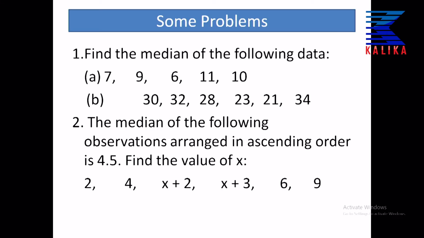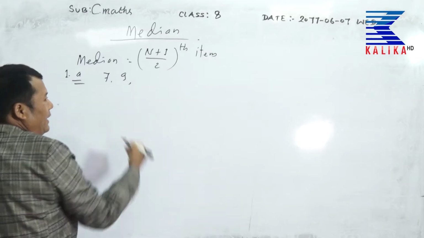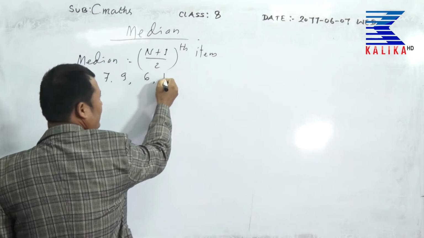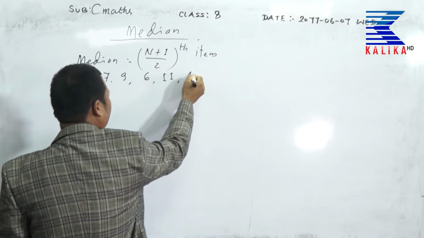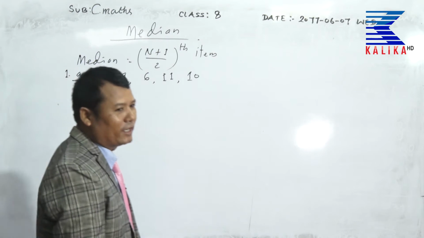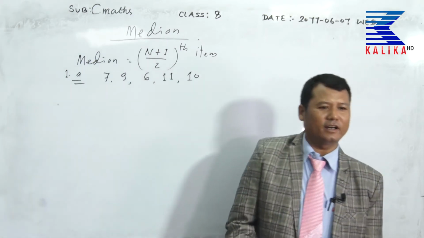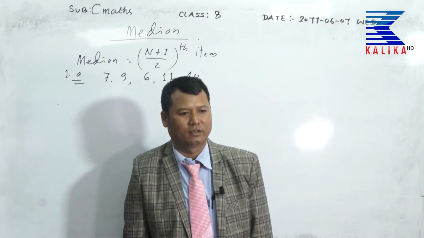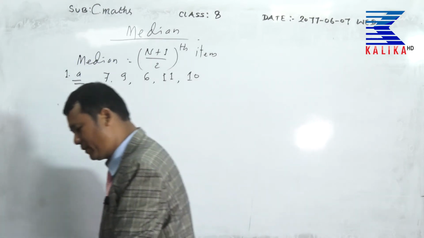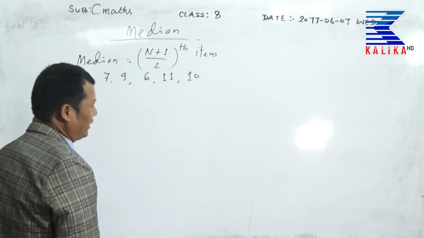Some problems are here. In question number 1a, find the median of the following data: 7, 9, 6, 11 and 10. To find the median, first of all you arrange the numbers in ascending or descending order.